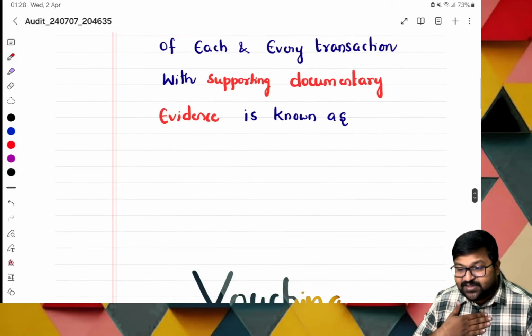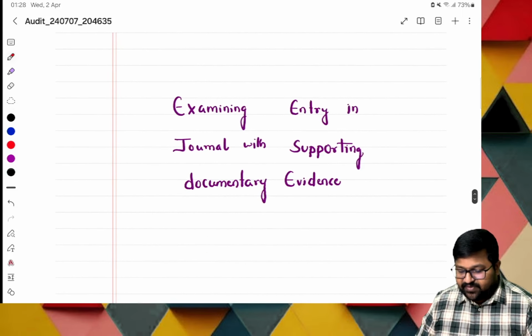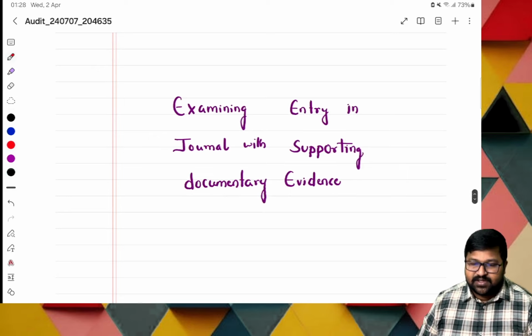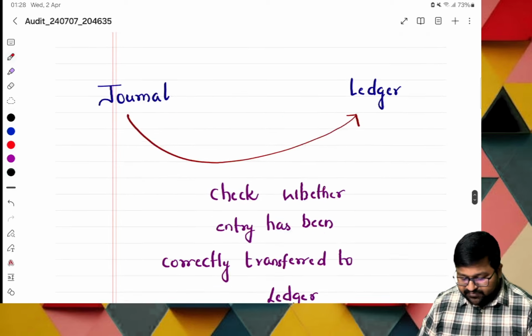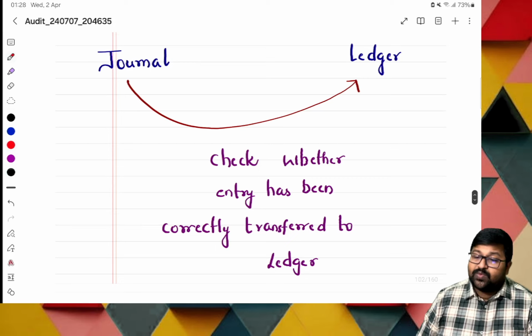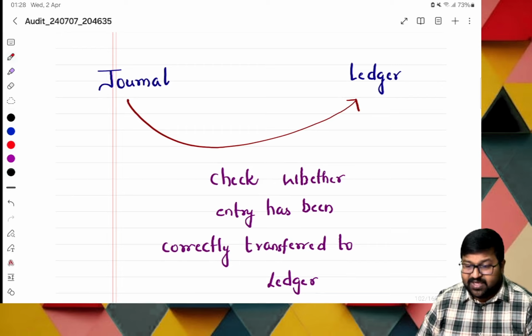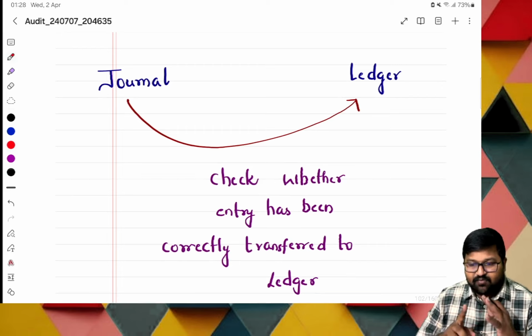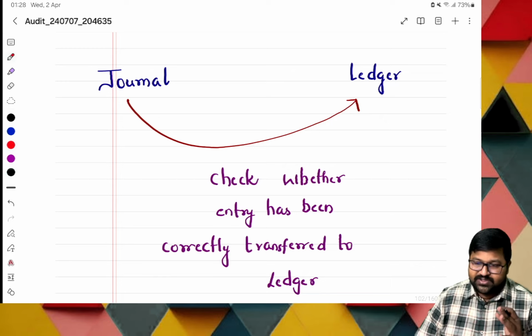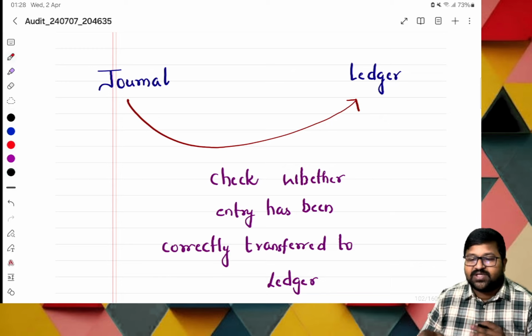We, in the sense of users. Examining the journal entries against the supporting documentary evidence is called vouching. Next, from journal to ledger, we are transferring the entries, which is nothing but posting. So I'm telling you the techniques: vouching, documentary evidence to journal. Next, from journal to ledger, it's posting.